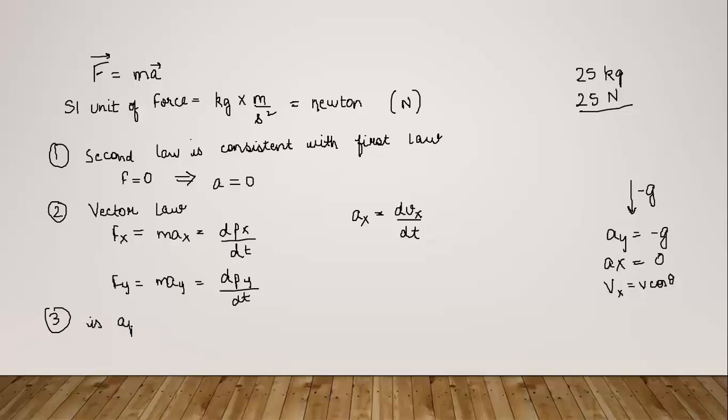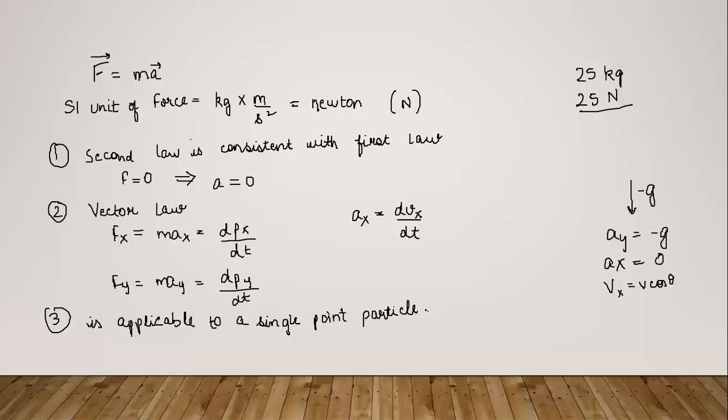Also, the second law of motion is applicable to a single point particle. So F is the net external force on that particle, and a is the acceleration of that particle. But the law also applies to a rigid body or a system of particles.